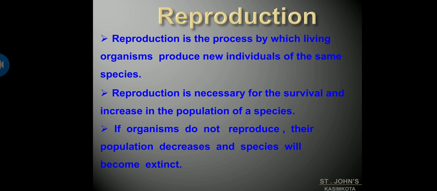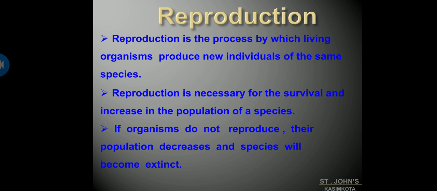So this is a brief introduction, and I'll be giving you some examples. The process of reproduction ensures the continuity of life on earth. For example, human beings reproduce by giving birth to babies, either sons or daughters. These babies grow and ultimately become adults.